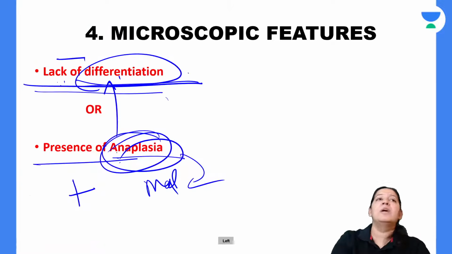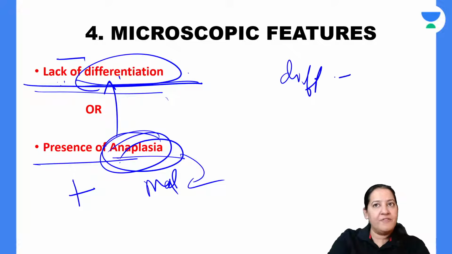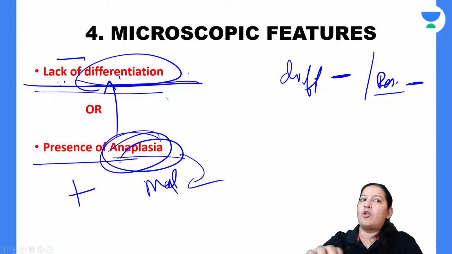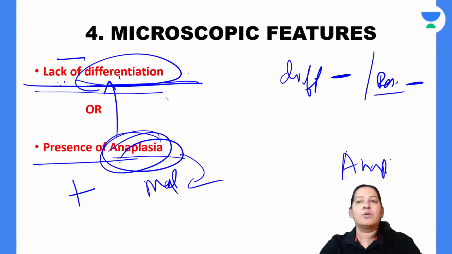It is known as anaplasia. So if differentiation is absent, that means resemblance is absent. There is no resemblance of the tumor cell with the normal cell. That is anaplasia. So that is anaplasia.